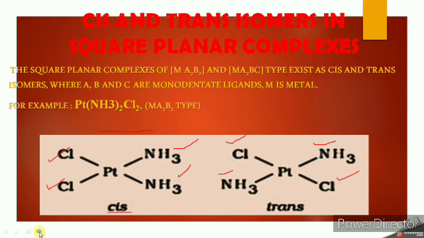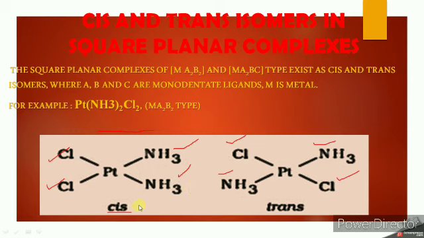Then if your complex is of Ma2b2 type, again the geometry is square planar. Your example is Pt(NH3)2Cl2. The name of the compound is diamine dichloroplatinum(II). There are two chlorine and two ammonia molecules, and if they take adjacent positions, then that compound is cis. If they take opposite positions, then the compound is trans.